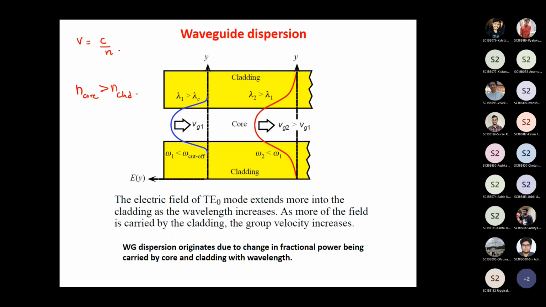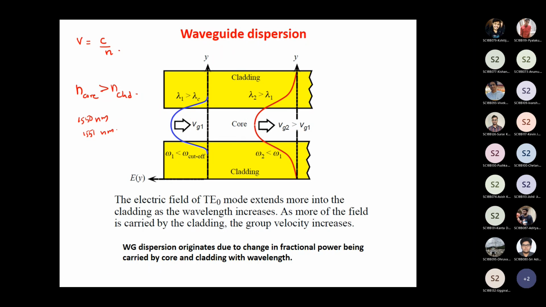Also, let's say you are launching two signals from a laser, 1550 nanometer and 1551 nanometer. These two wavelengths are spread inside the waveguide in two different ways.